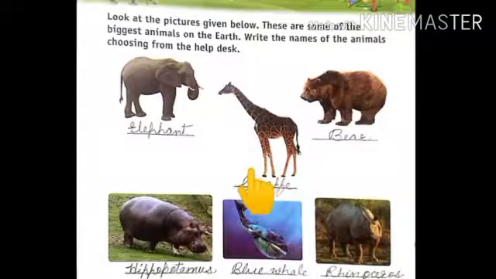This? Yes. Tell, tallest living animal? Giraffe. This? Bear. And this one? Hippopotamus. This, students? Blue whale. And this? Rhinoceros. So children, I hope you understood these two chapters very well,